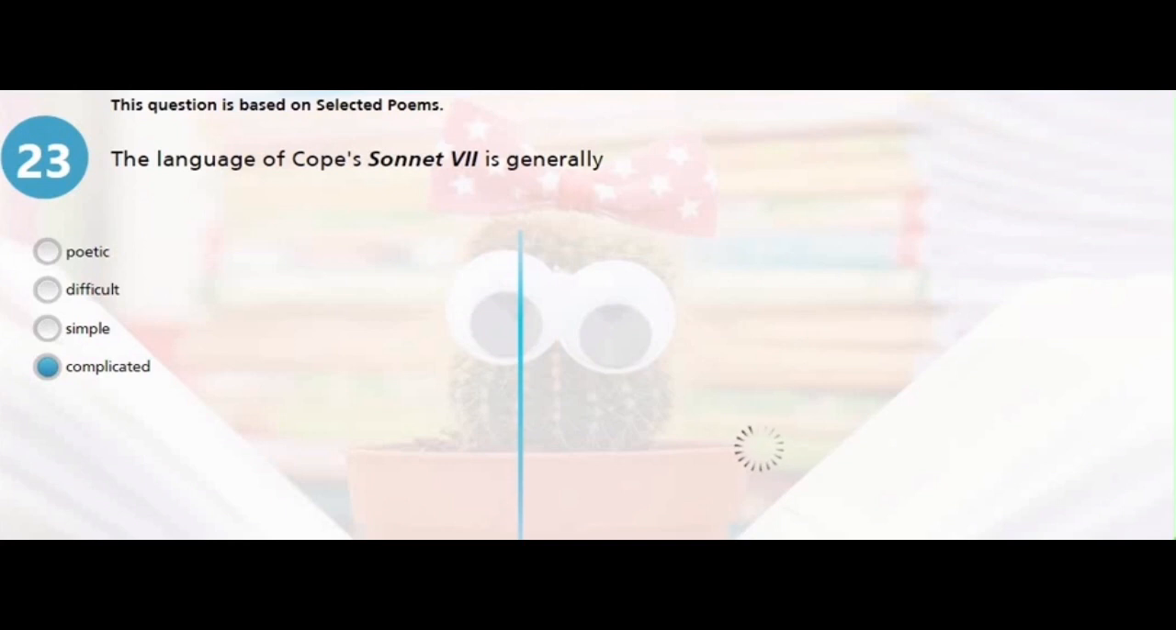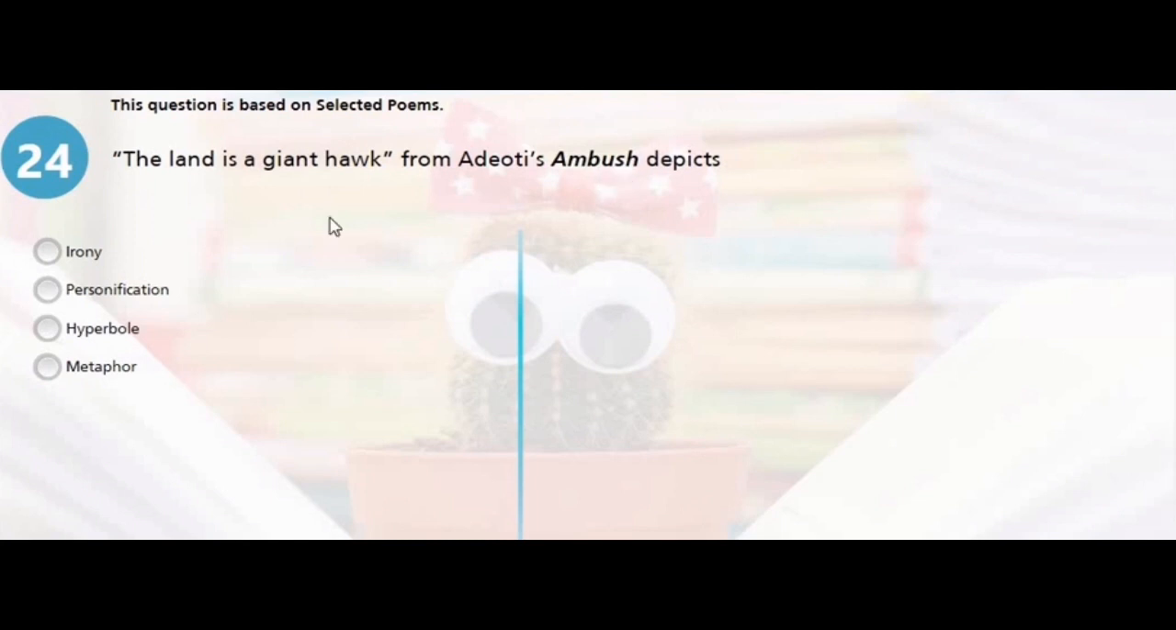Question 24. The land is a giant hawk, from Adioti's Ambush, depicts what? Is it irony, personification, hyperbole, or metaphor? The use of "is" represents a direct comparison between the land and a giant hawk, which depicts a metaphor. So the right answer is D.